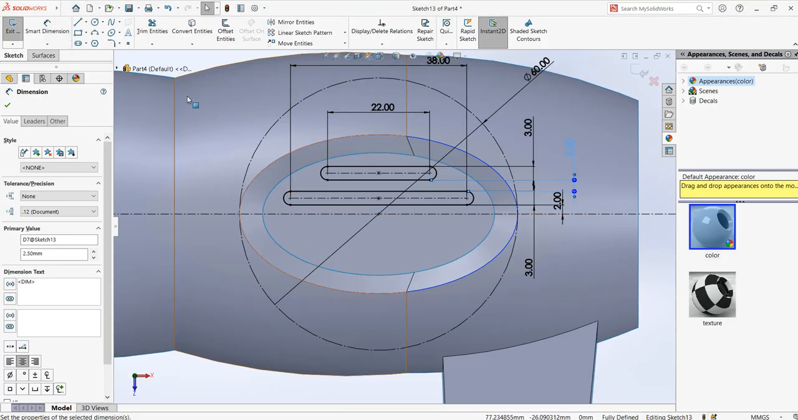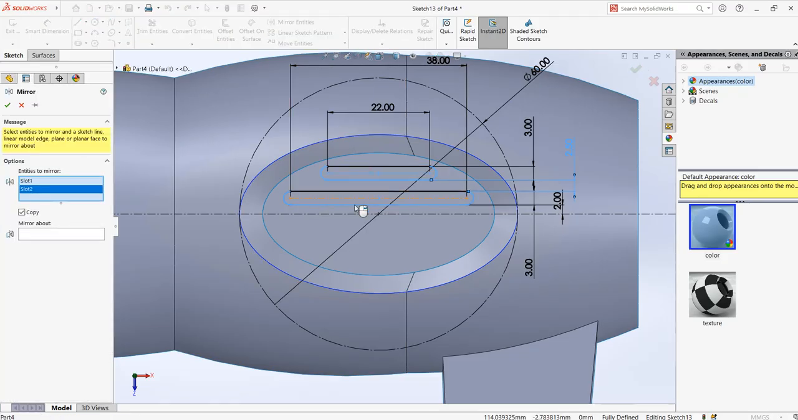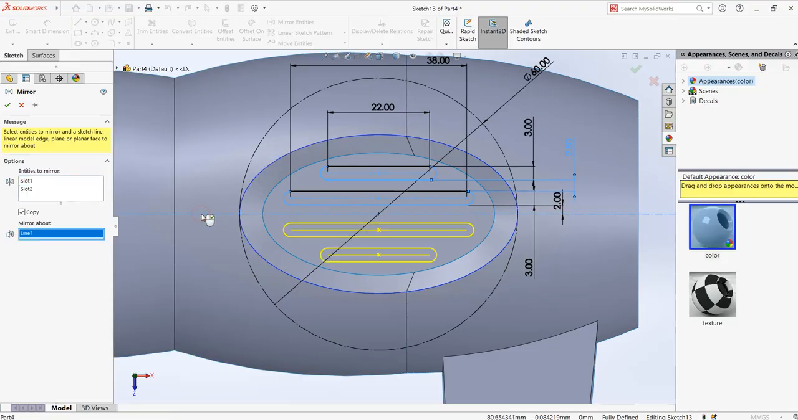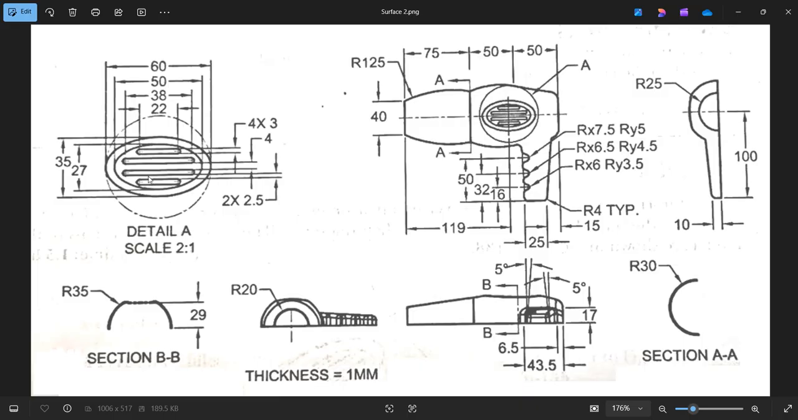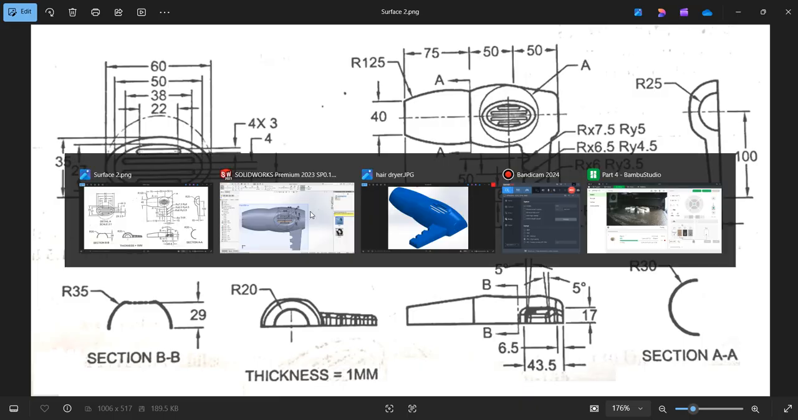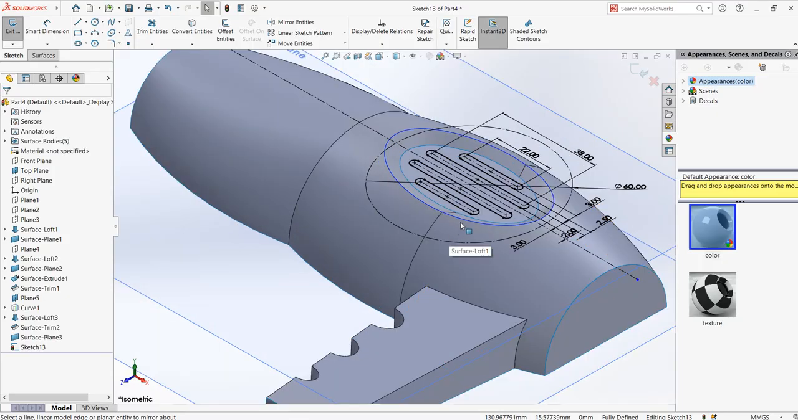Now I can just mirror this. Mirror entity, select this, and in the mirror about, select this mirror axis. Make sure copy is checked. Say OK. Now you can see you got the complete sketch of the vent. Press Control 7. Okay, you're able to see it.